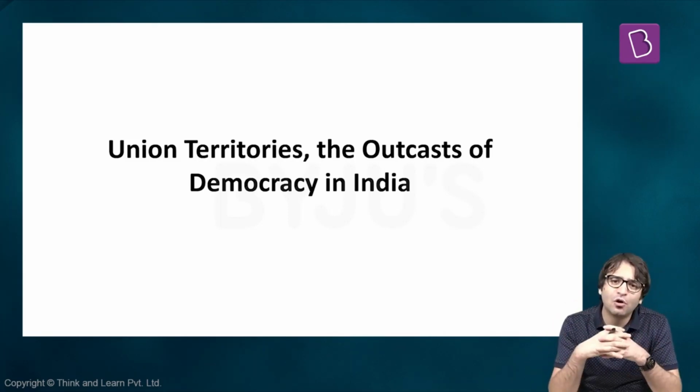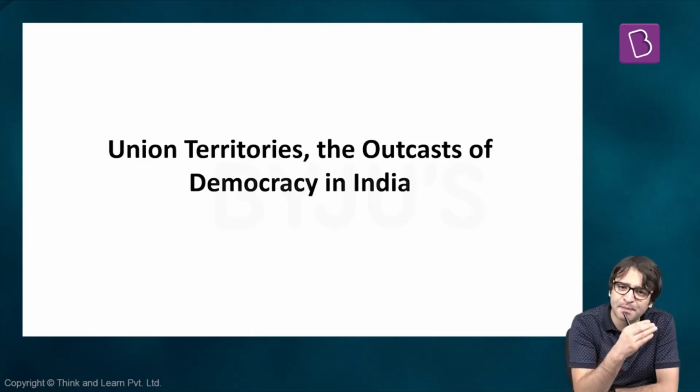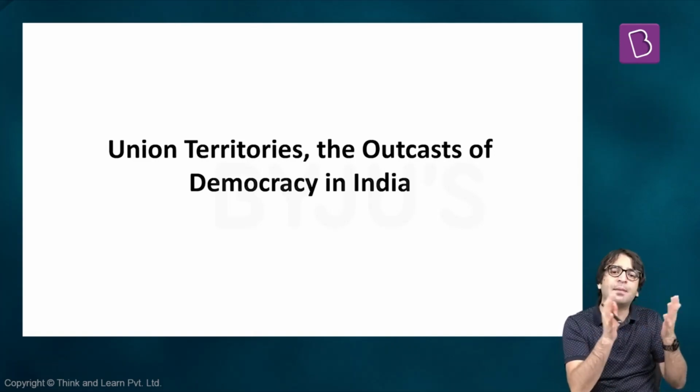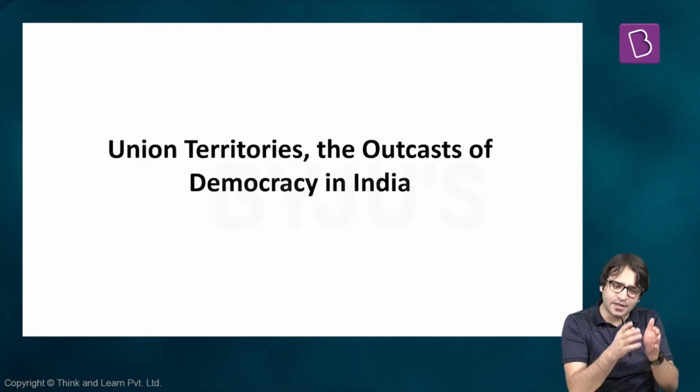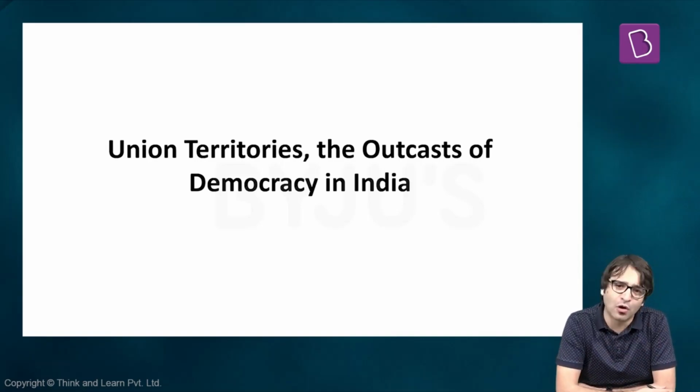For example, even in Delhi, although they have a lieutenant governor, the chief minister and his council of ministers are appointed by the president, because the president is the executive head of these Union Territories. Delhi and Puducherry, despite the fact that they have a legislative assembly, that does not mean Parliament has given up its power. Parliament can still make laws on all items mentioned in the Union list, state list, and concurrent list, even for Puducherry and Delhi. But the Delhi Legislative Assembly has a disadvantage. It cannot make laws on law and order, land, and the police.